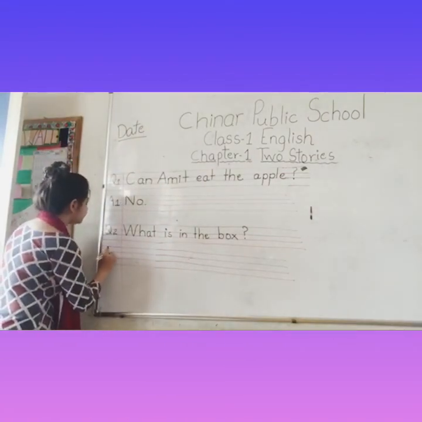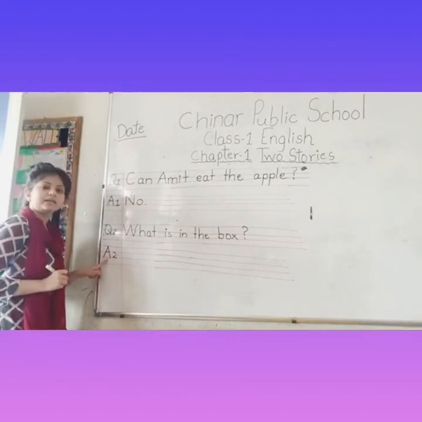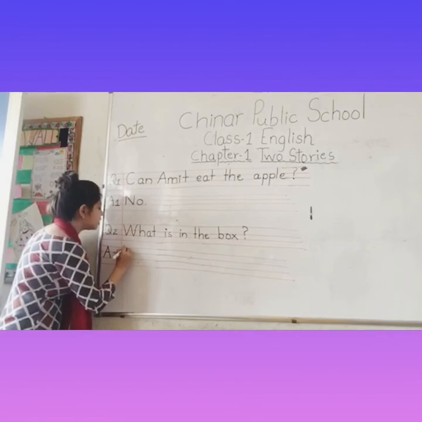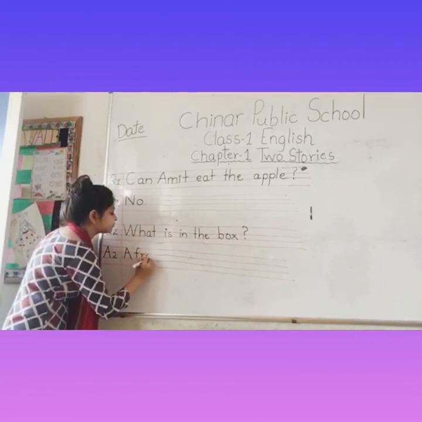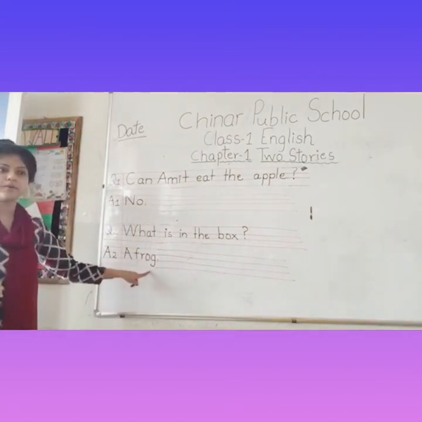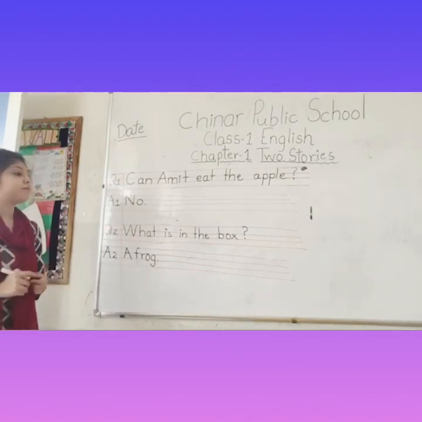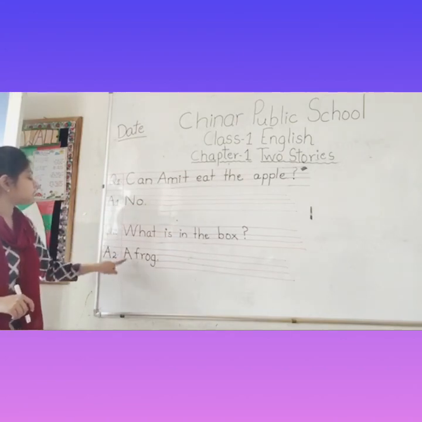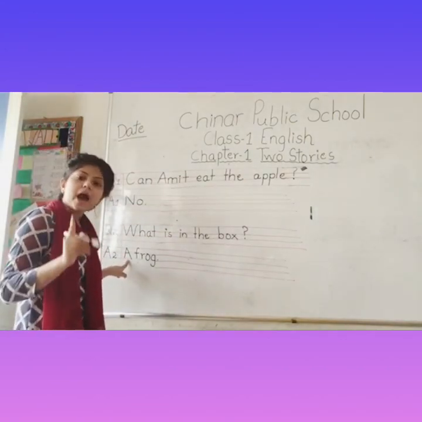Here you will give A2. A means answer 2. And the answer is a frog. And then a full stop. Okay, because we are writing the answer. Now remember to start the answer, the first letter should always be in capitals.